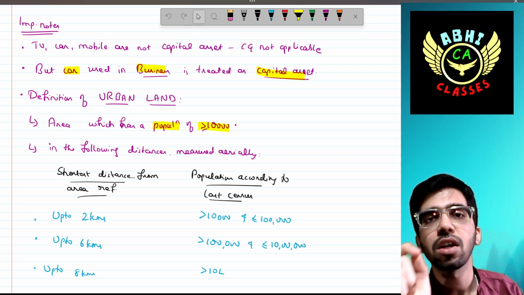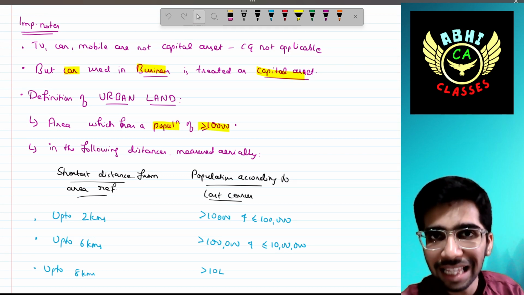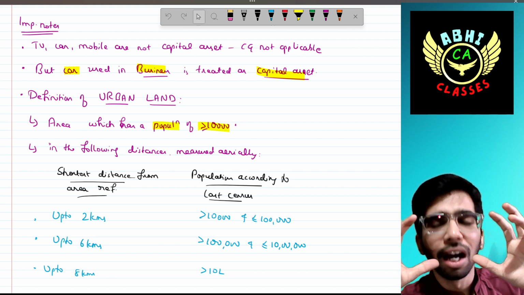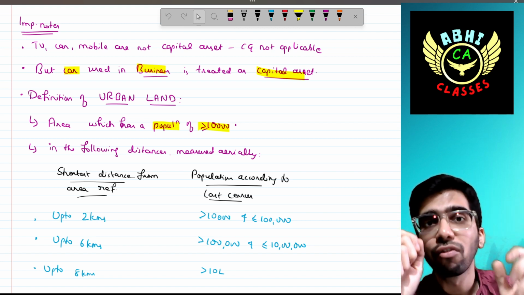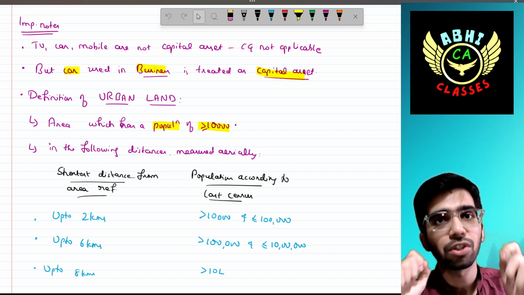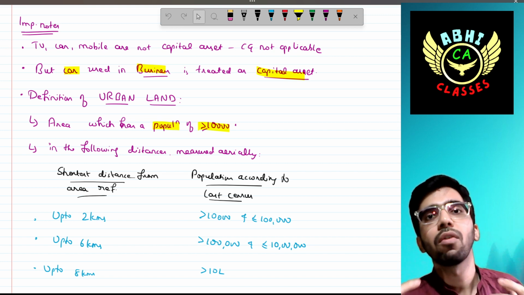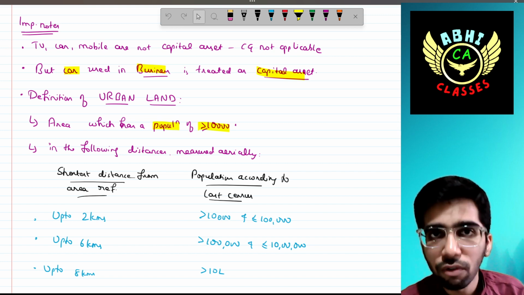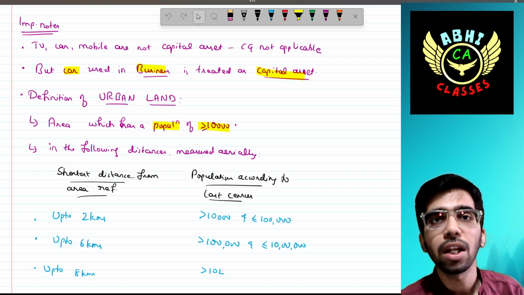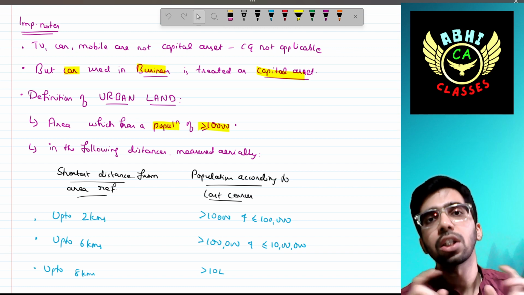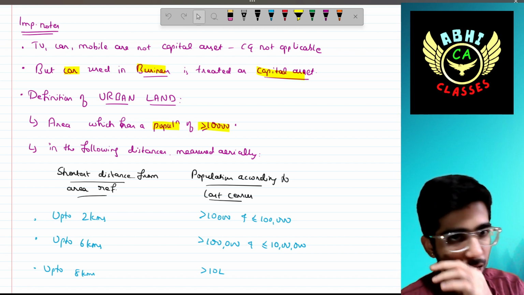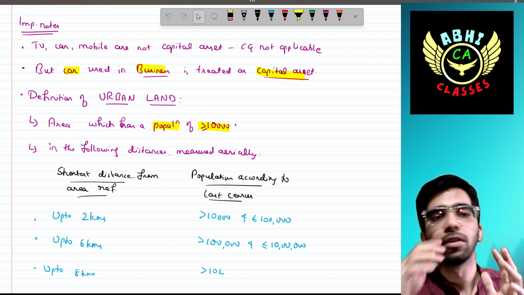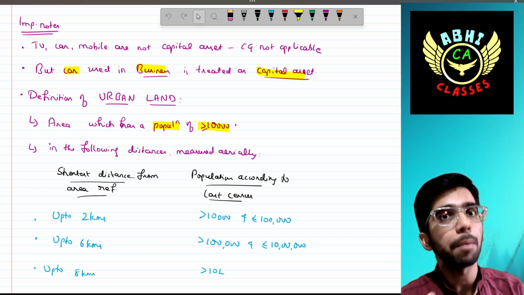If any area has a population of more than 10,000, this concept we have already discussed in our first chapter, that is basics. In that we have included rural agricultural land. The area which has a population of more than or equal to 10,000 is also considered urban land. And if you sell that urban land, capital gain would arise.